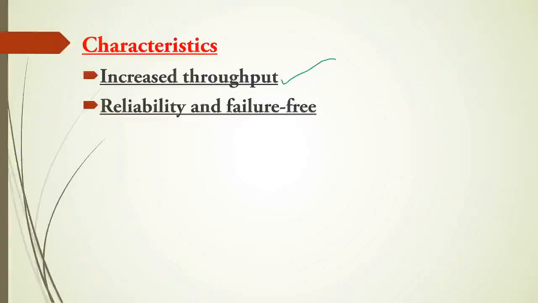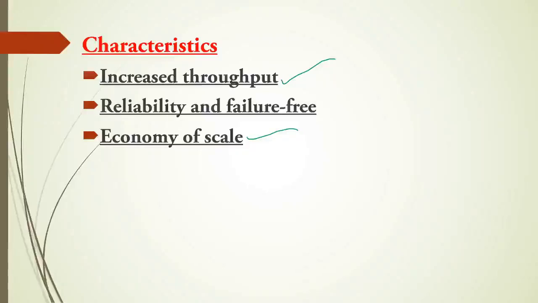Next is reliability and failure free. Failure of any processor will not affect the functionality of the system. As there is more than one processor, even if one of the processors fails or stops working, the other processor still keeps on working. Somewhat the system will slow down, but the system still works and it keeps on executing the processes.